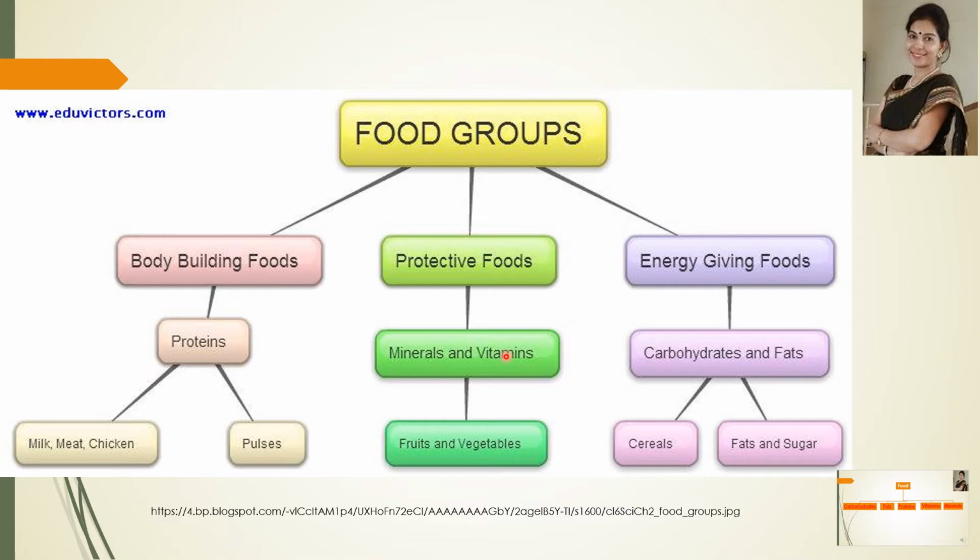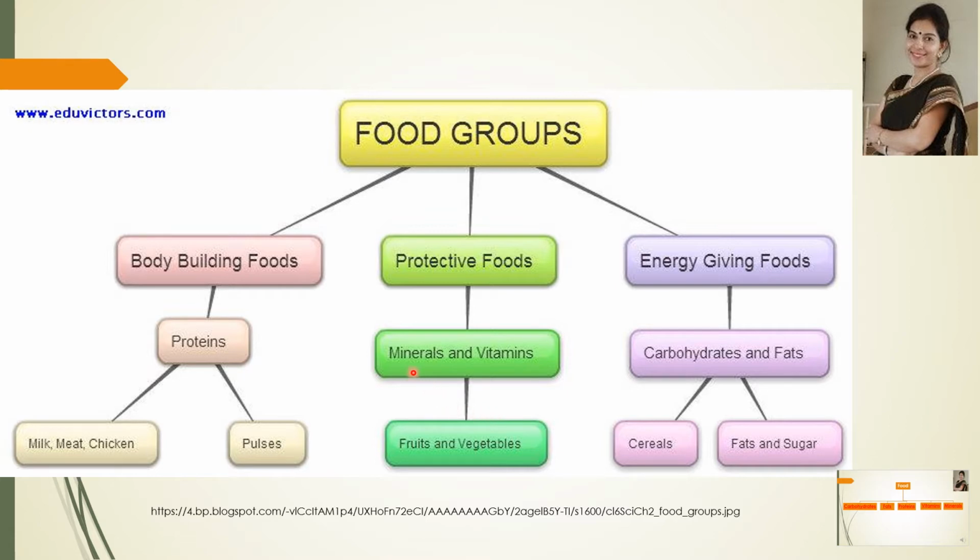They give us resistance against disease causing germs. And there are a number of vitamins like vitamin A, vitamin B, vitamin C, vitamin D, vitamin E and vitamin K. These are obtained from fruits and vegetables, fish, liver oil, milk, eggs, etc. They provide vitamins.